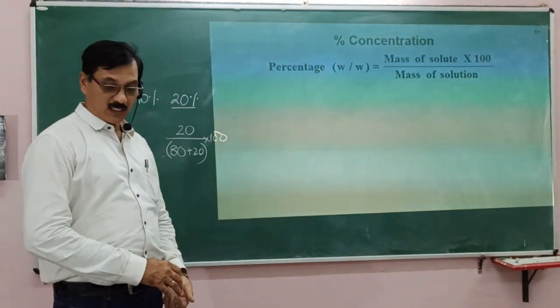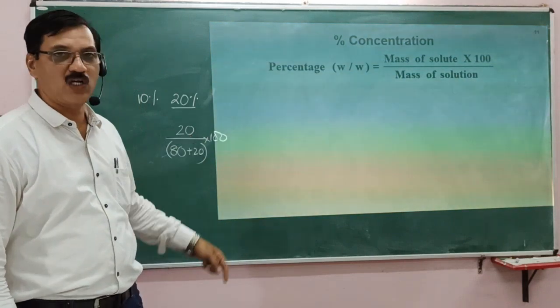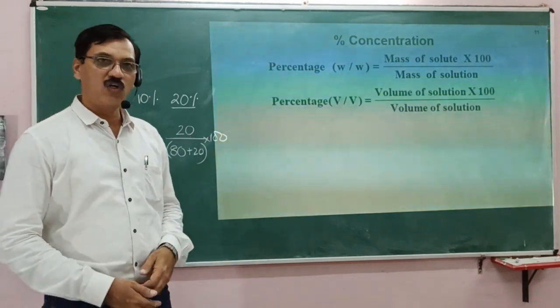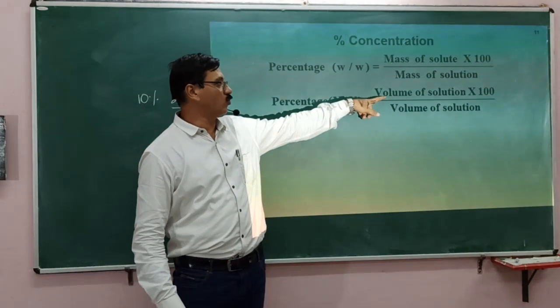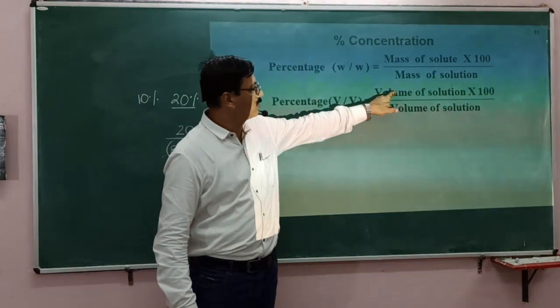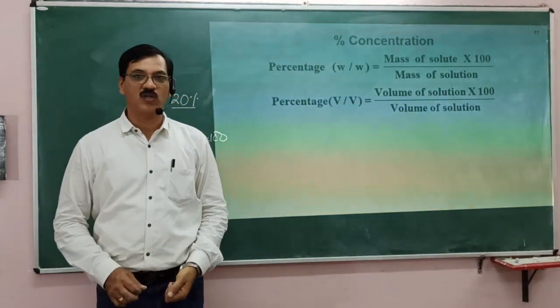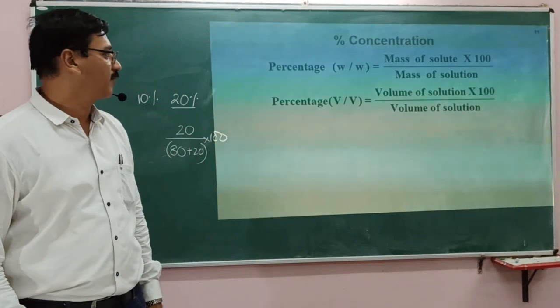Now you can find out the way to express volume by volume percentage. Volume by volume percentage is volume of solute, not solution, by volume of solution into 100.